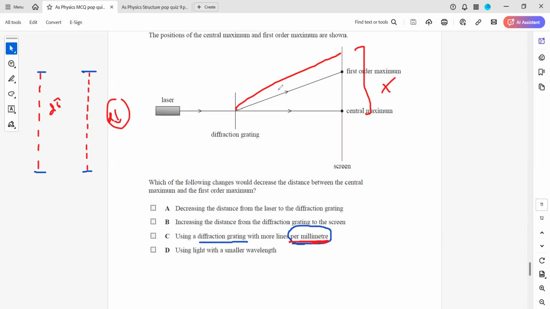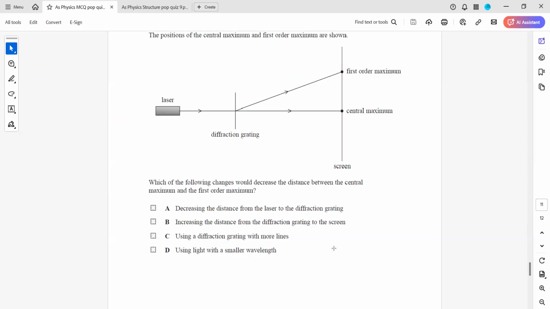If the same question was there and they said the number of lines, not written per millimeter, then there will be no effect. Because if I increase the number of lines but keep the spacing the same, then it will not have any effect on the diffraction pattern. Because in the question they specified per millimeter, it means the spacing between the slits is reduced. Is it clear? The difference that per millimeter makes to the question?